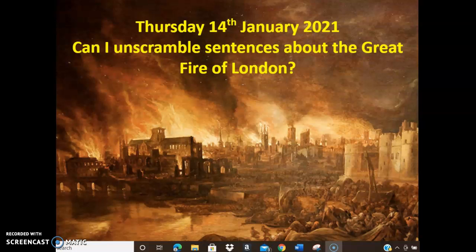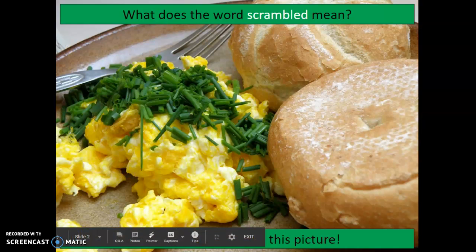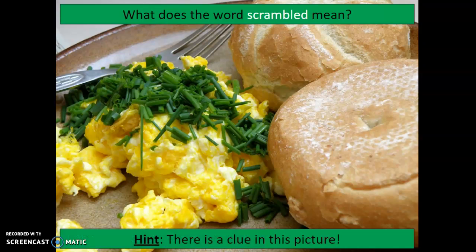Okay, this week you've been learning all about the Great Fire of London and we're going to continue with it again today. So your learning question today is, can I unscramble sentences about the Great Fire of London? And on this page there is a picture and I want you to think about, what does the word scrambled mean? And there is a clue in the picture.